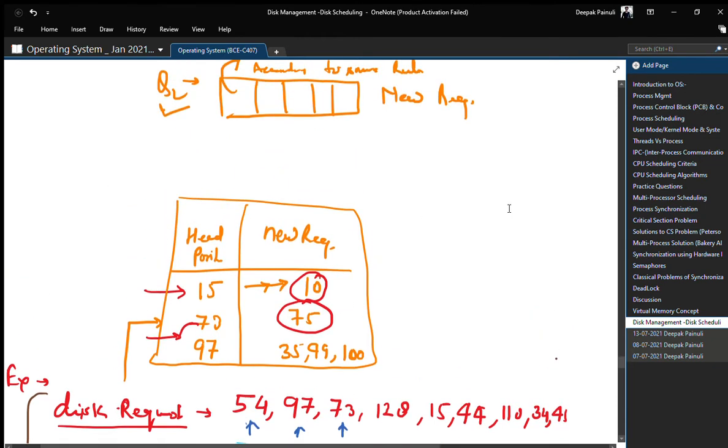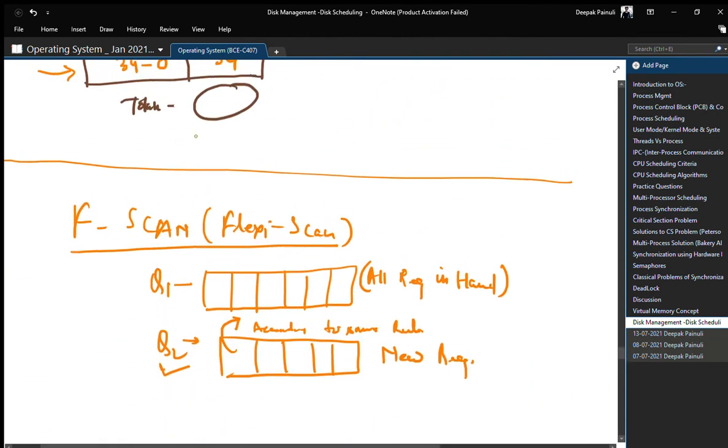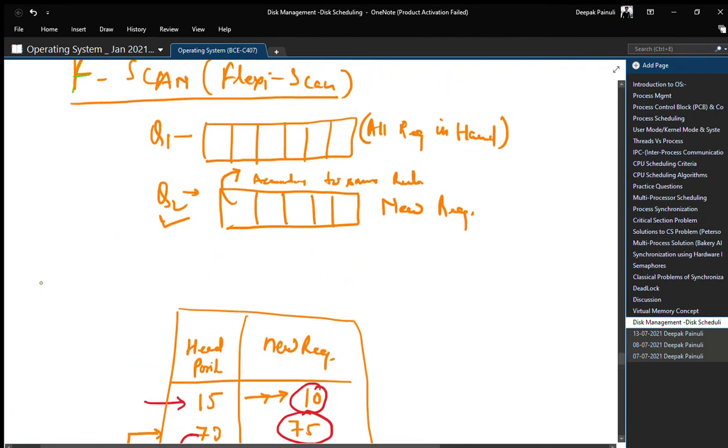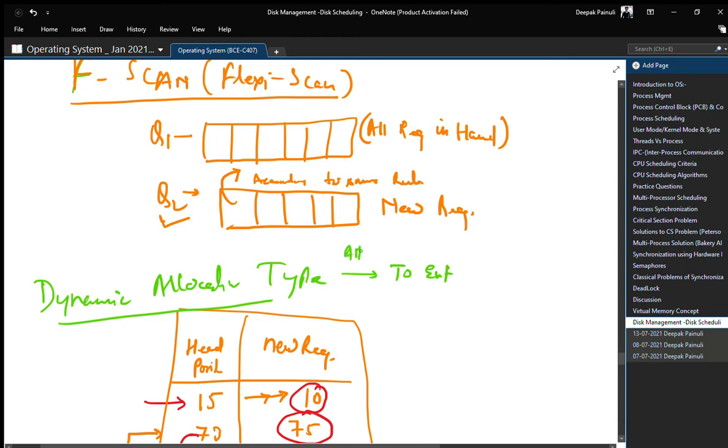In the last class we covered our last algorithm, which is the FSCAN algorithm, a dynamic allocation type algorithm, where it is allowed to entertain new disk requests at runtime.